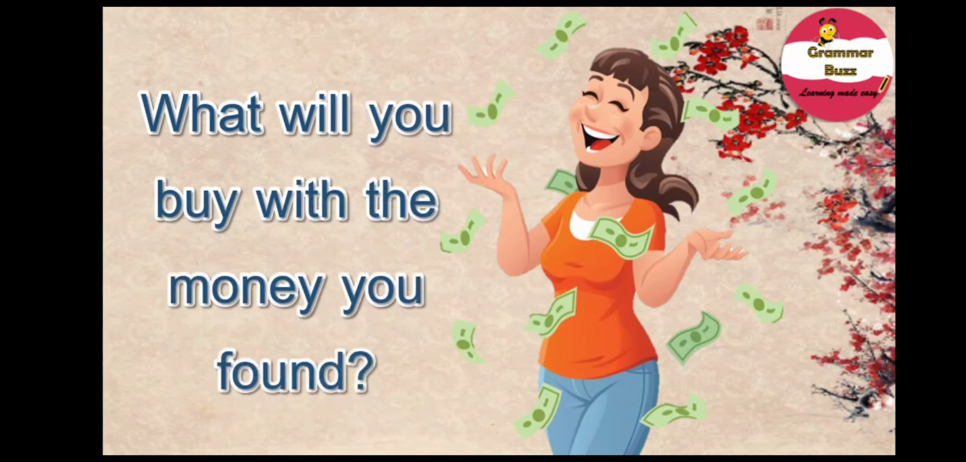And our example sentence is, what will you buy with the money you found? Note the subject in this sentence is you. Buy is the main verb and it is in its root or base form. But we also have a helping verb and that is will. So, as we already know, to ask a question in simple future tense, we have to use will plus the subject plus the root form of the verb. And in this sentence, we have will, the subject you and buy, which is the root form of the verb.